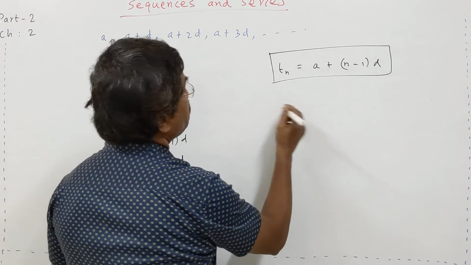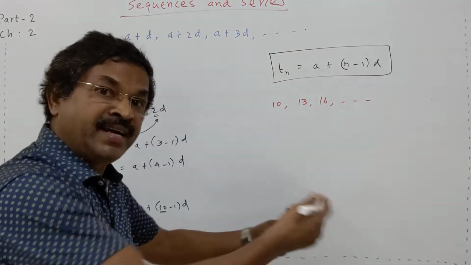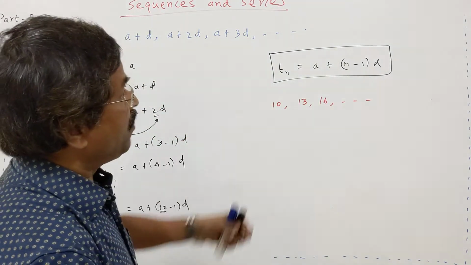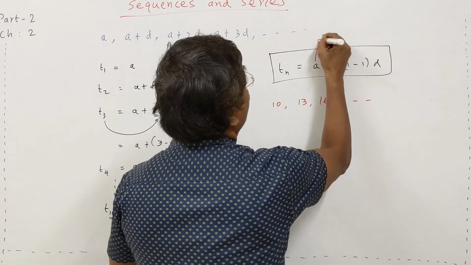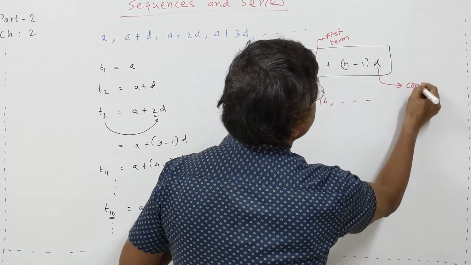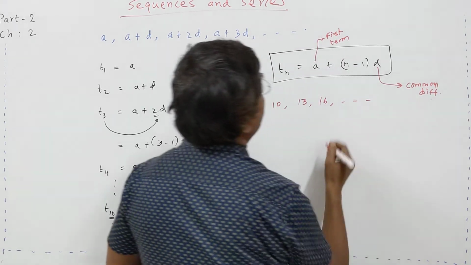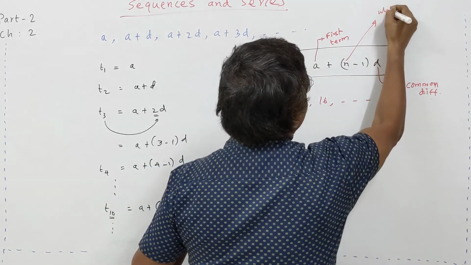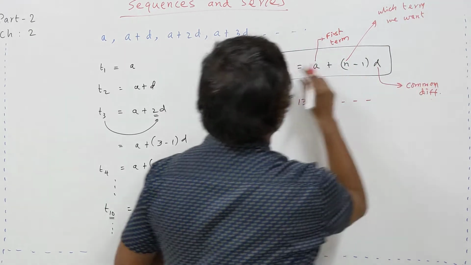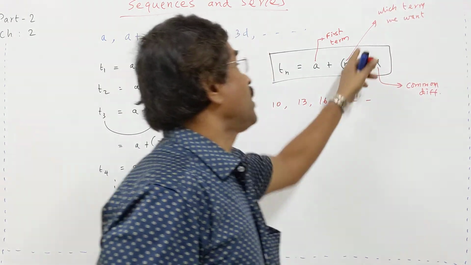Now we have taken one AP, 10, 13, 16. Let us find the general term for this. What are the components of the general term? Try to understand. In the formula, the first term is involved, the common difference D is involved, and then n. Which term do we want? We want the nth term, therefore n minus 1. If we want the 10th term, it will be 10 minus 1.